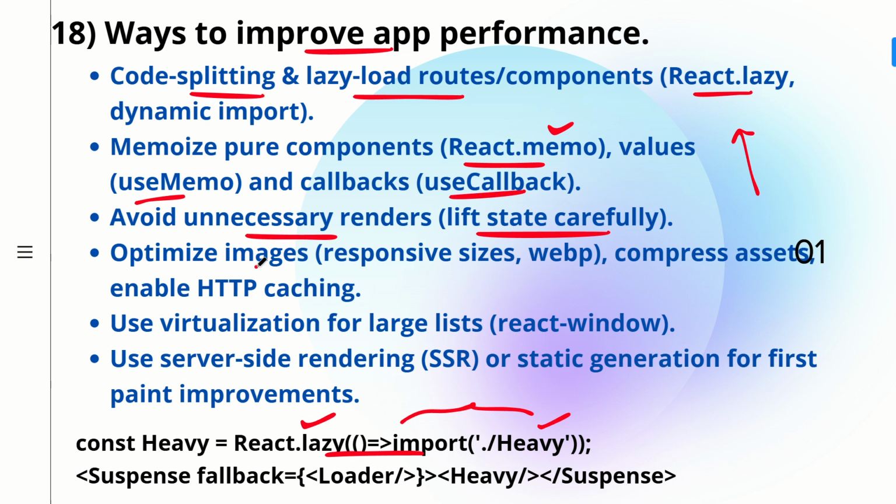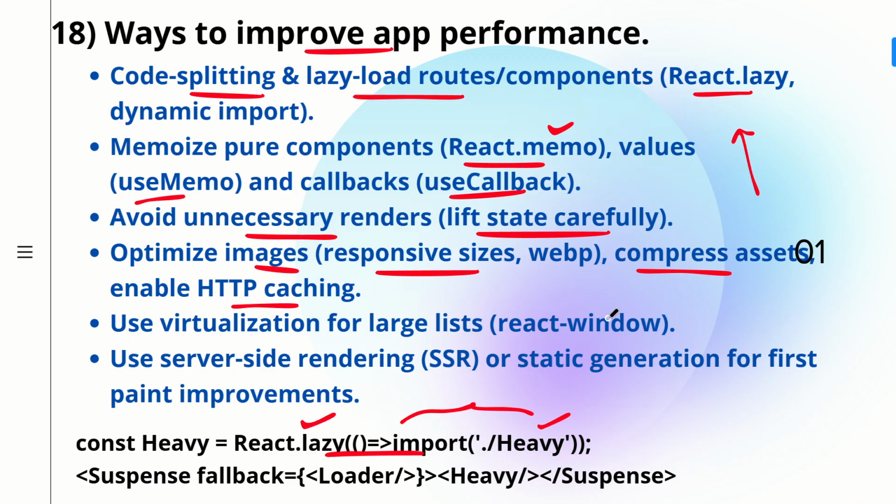Also, we have to optimize the images with responsive sizes and WebP, compress our assets, and enable HTTP caching. So caching, compression, and optimizing the images are a few of the ways we can optimize our app. And then we can make use of virtualization for large lists.